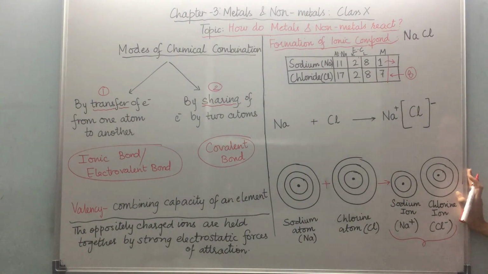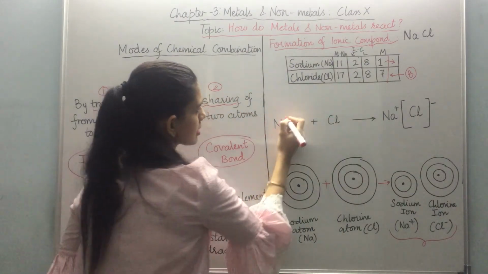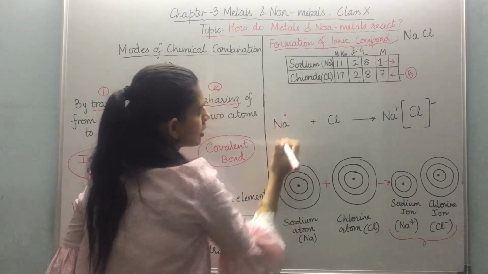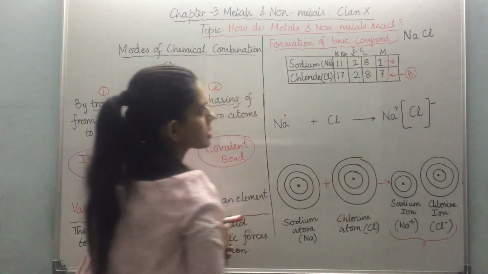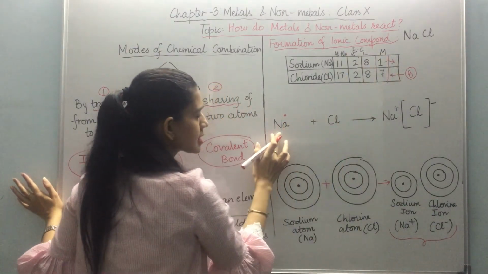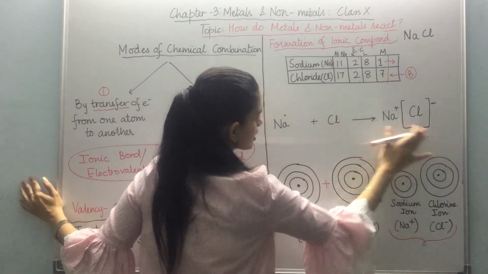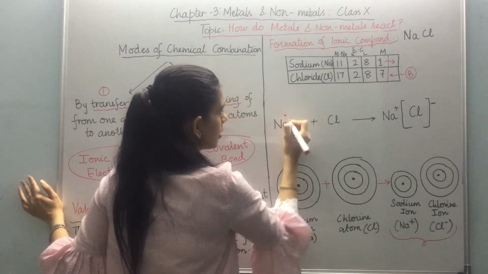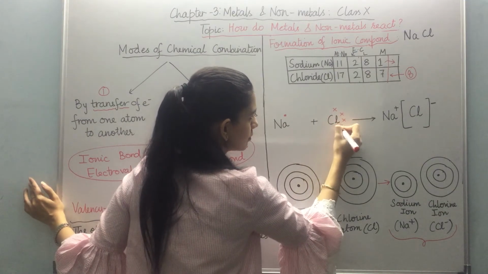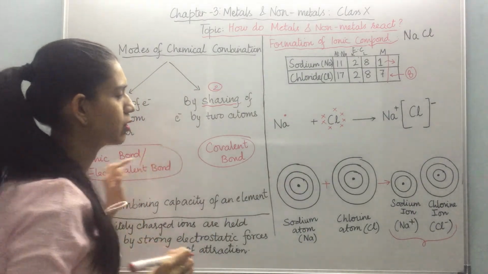Now what happens? I am writing only the valence electrons, and I am representing the valence electrons of sodium by a dot, whereas for chlorine I am representing it by a cross. So sodium has one electron in its outermost shell, and I am writing a dot above it. This is the electron dot representation. Now chlorine has 7 electrons. I have represented it by 7 crosses.